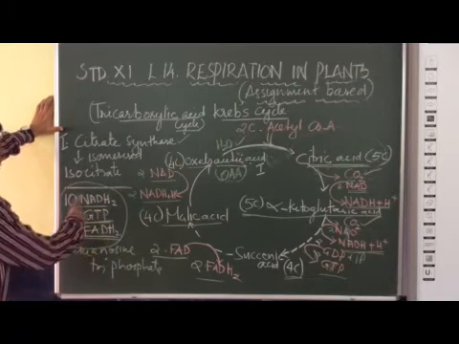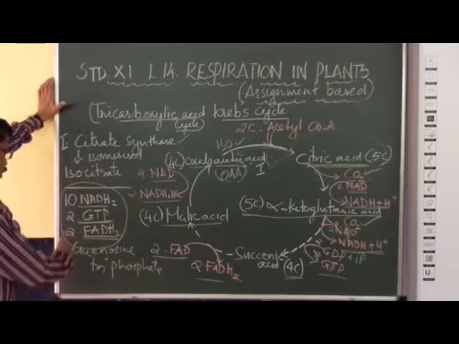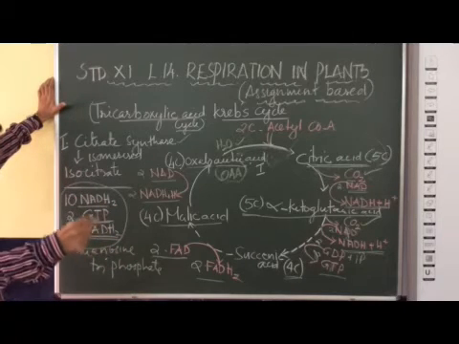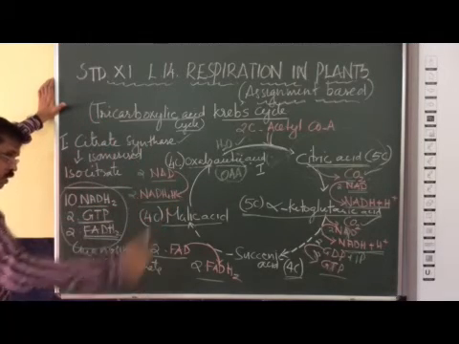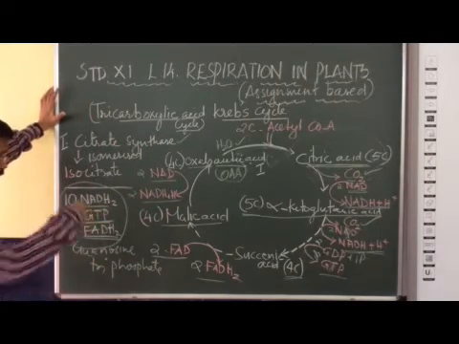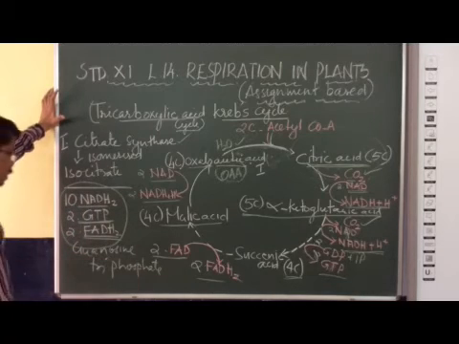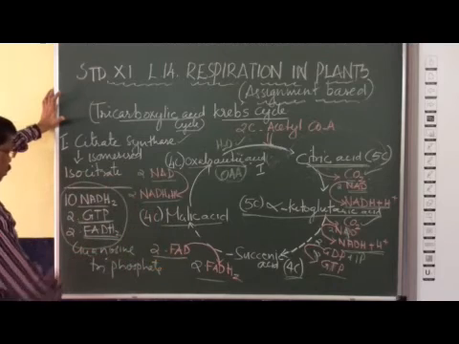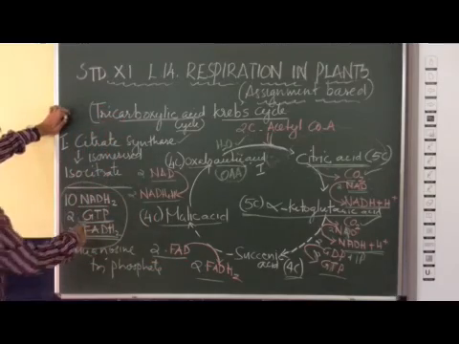One NADH contains 3 ATP, and one GTP contains 1 ATP. ATP is the ultimate energy storage molecule. So NADH is converted to ATP during oxidative phosphorylation. The conversion of NADH into ATP happens in the next step, called oxidative phosphorylation. Clear, everybody? So one NADH is equal to how many ATP? 3 ATP. One GTP is equal